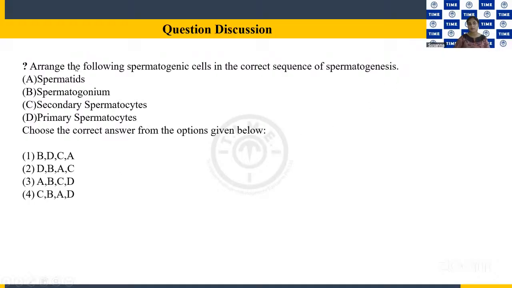We have four spermatogenic cells here: spermatids, spermatogonium, secondary spermatocytes, primary spermatocytes. Choose the correct answer from the options given below.